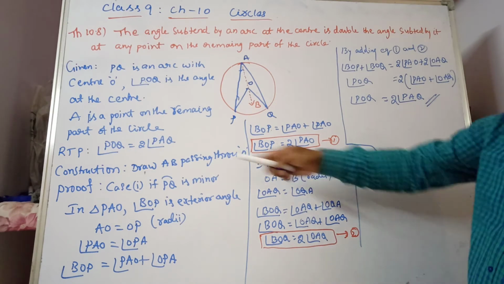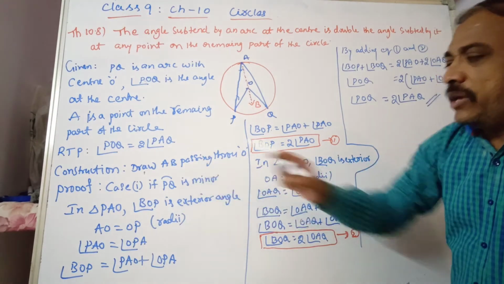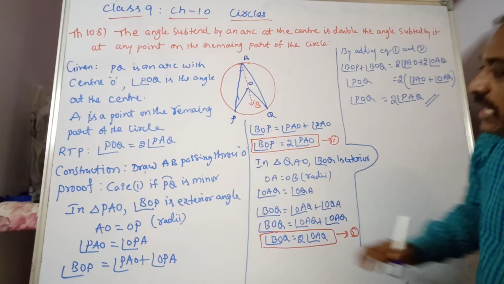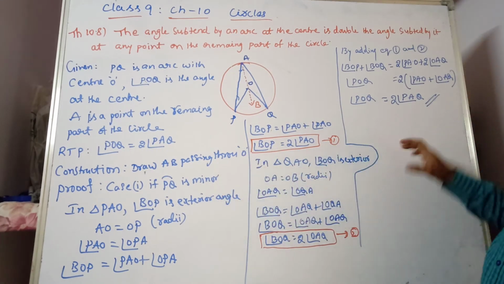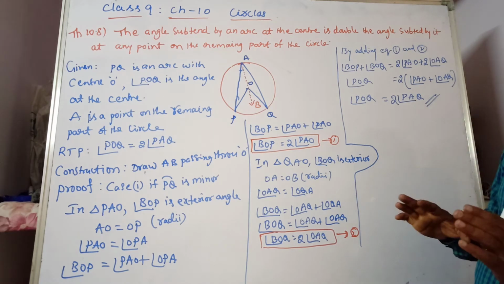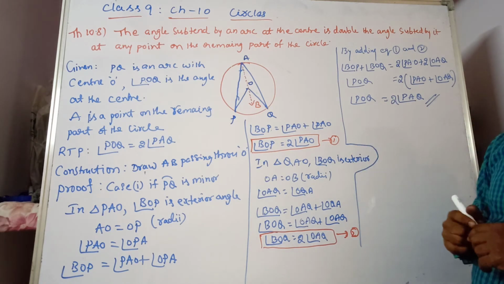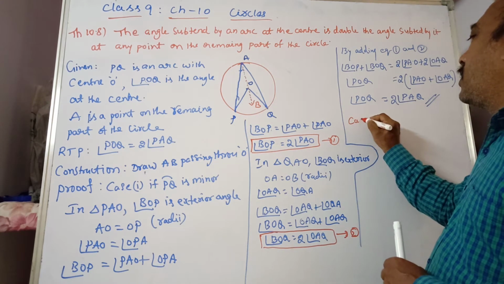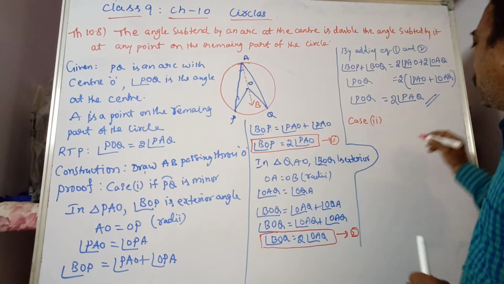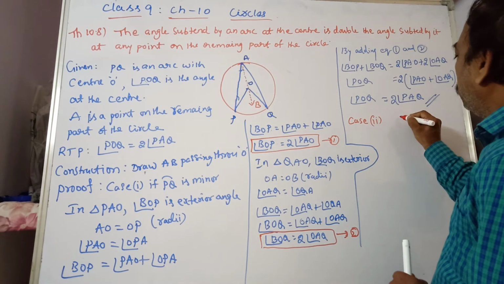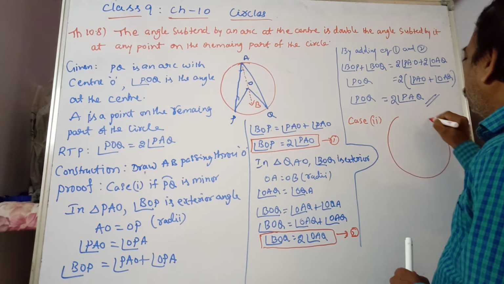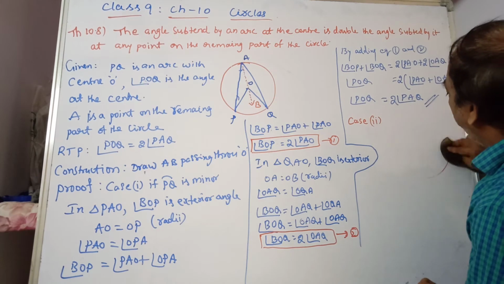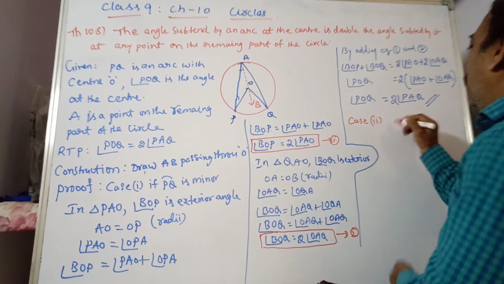I said if PQ is a minor arc, or a semicircle, all the steps are similar. Only the diagram is somewhat different. Now in case 2, you see how the diagram will be. Case 2: PQ is a semicircle.